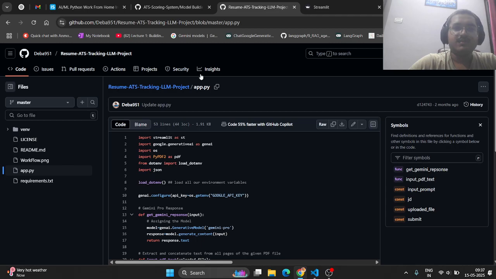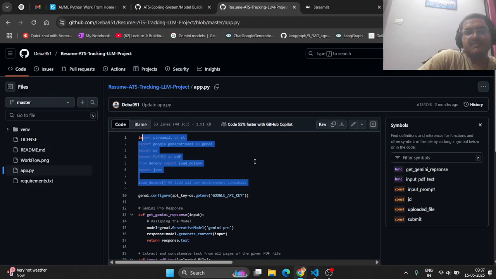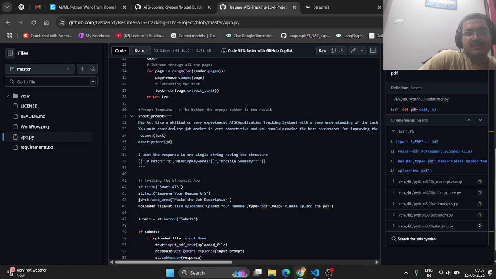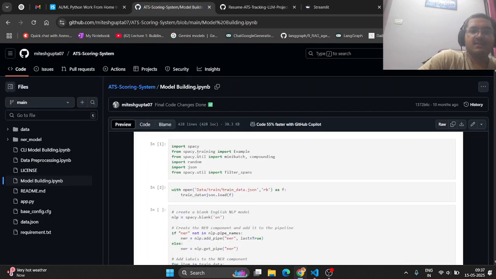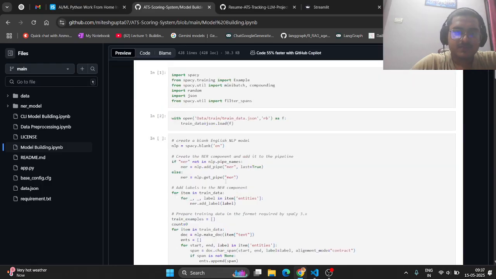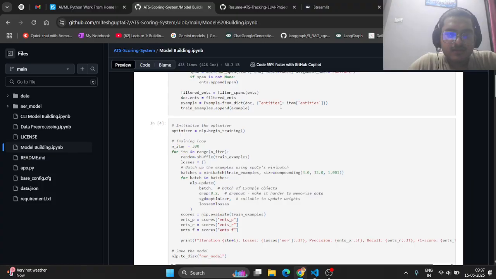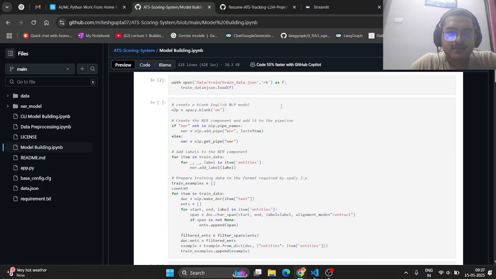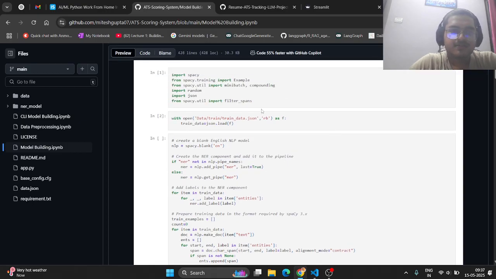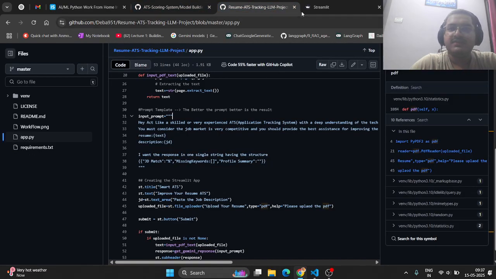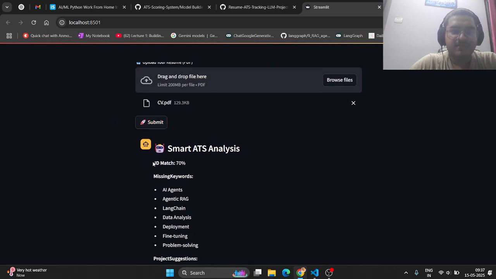Okay, these were the two GitHub projects. Basically, this was the same ATS code. One was using this simple LLM, using a simple Gemini API key to get a response and giving a better prompt. The other was using NER, here using spaCy, getting a blank pipeline, and in the pipeline it uses NER, named entity recognition. So these were the two methods. I am currently using this one. Let me save the code response. Okay, the JD match is 70%.